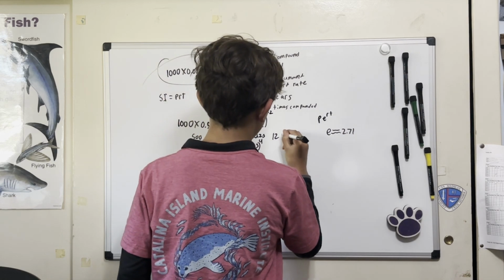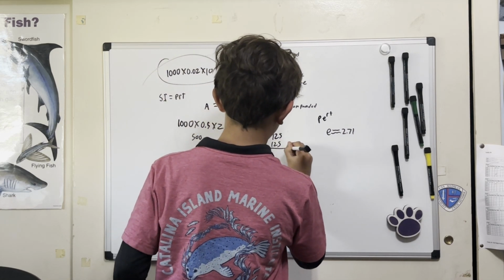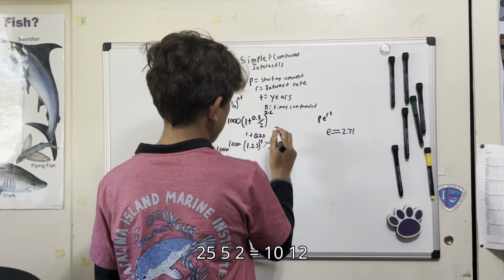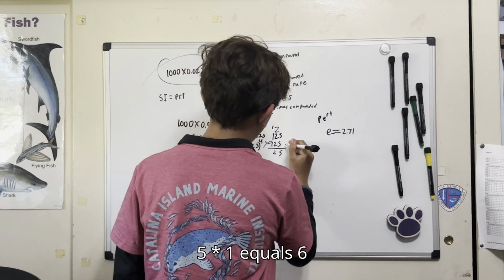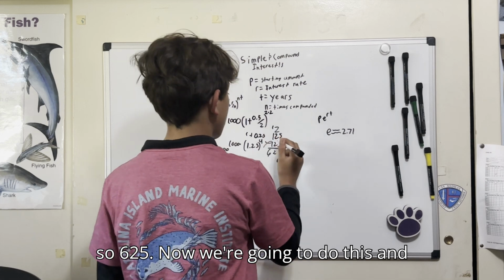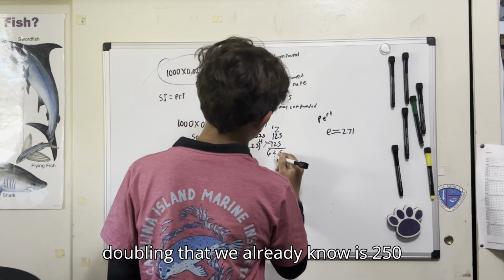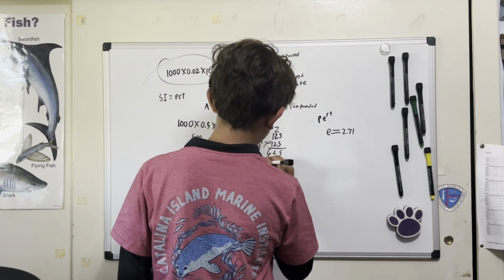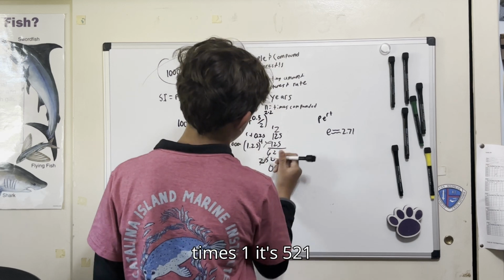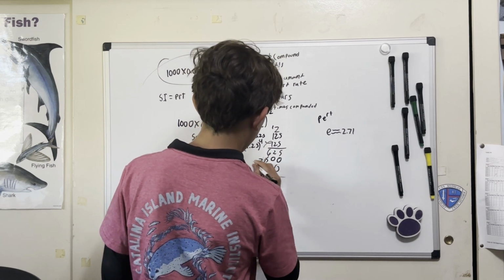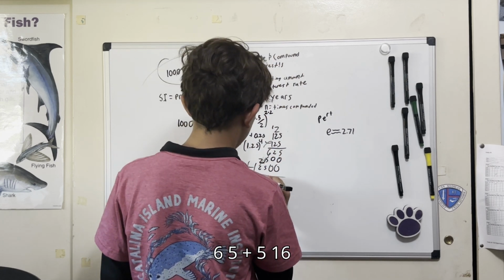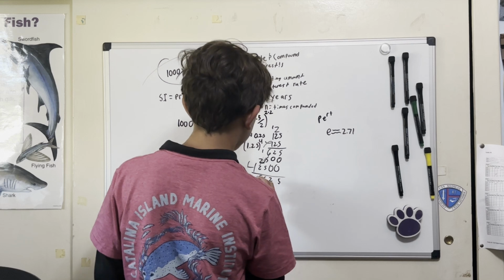But let's go 125, 125. 5 times 5 equals 25. 5 times 2 equals 10, 12. 5 times 1 equals 6. So 625. Now we're going to do this. Doubling that, we already know is 250. 250. Double 0. And then since it's times 1, it's 5, 2, 1. We're going to add them. 5, 2, 6 plus 5 plus 5 equals 16. 5.